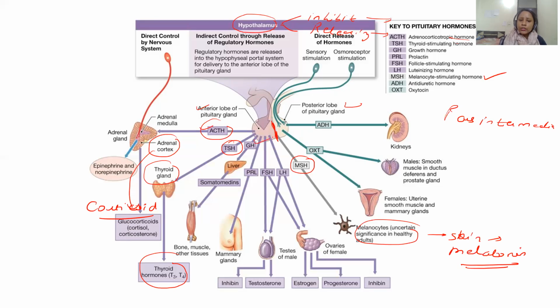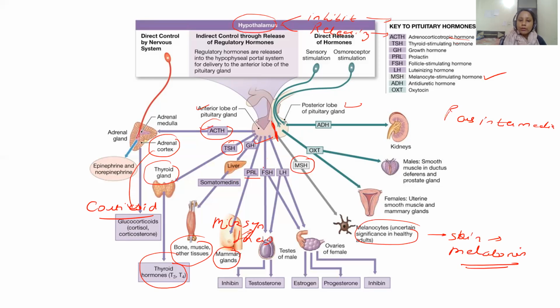Now, GH, that is growth hormone, acts on the liver and it controls the growth of the bone, muscles, and the other tissue. PRL is the prolactin releasing hormone that acts on the mammary gland and helps in the milk synthesis. Okay, it helps in the milk synthesis.